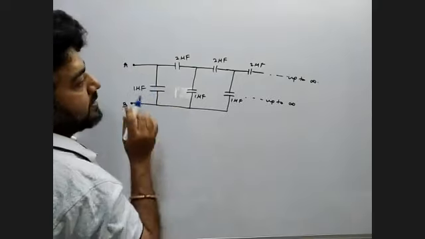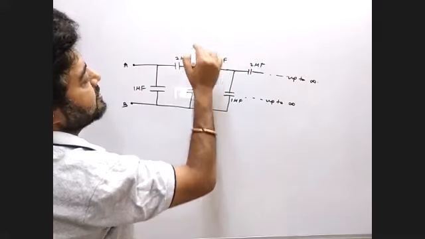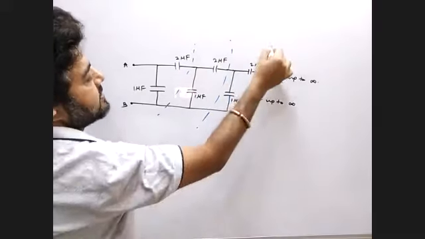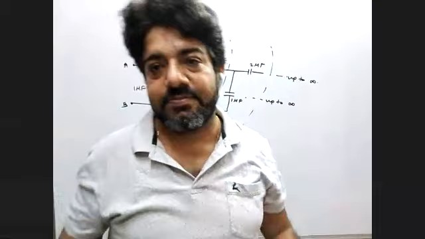First of all, look at how the repetition is happening here. Look: 2, 1, 2, 1, 2, 1. So this is the repetition, right? In this way, you can say the circuit is repeated, how many times? Up to infinite terms. Is it okay?